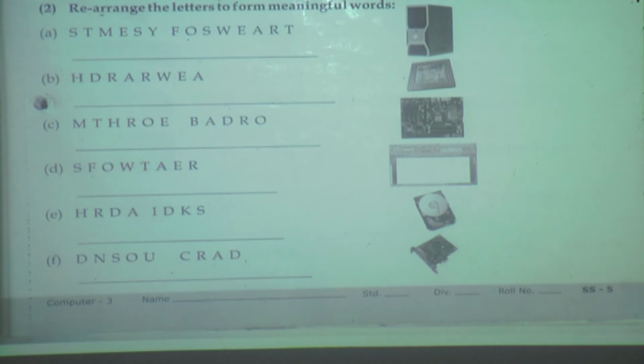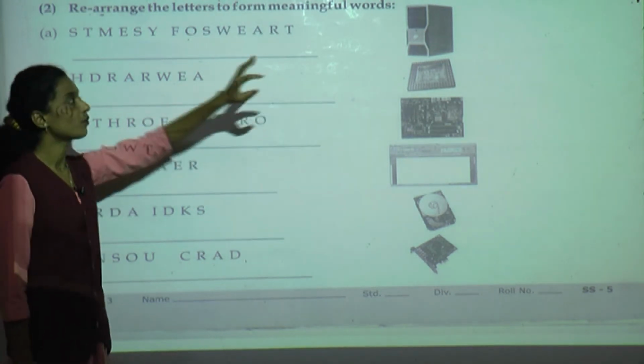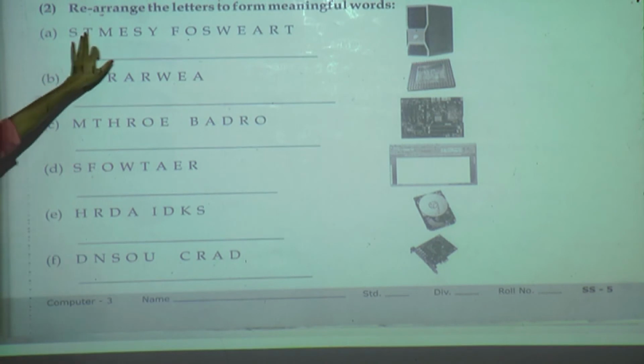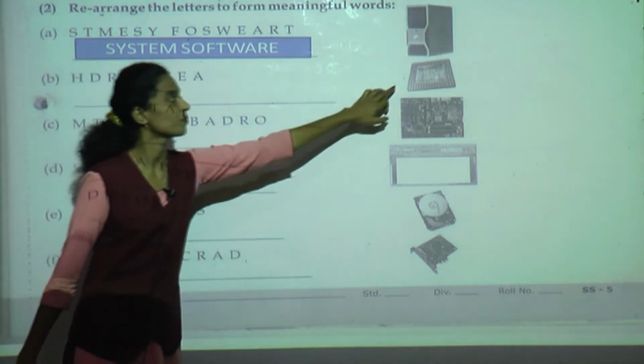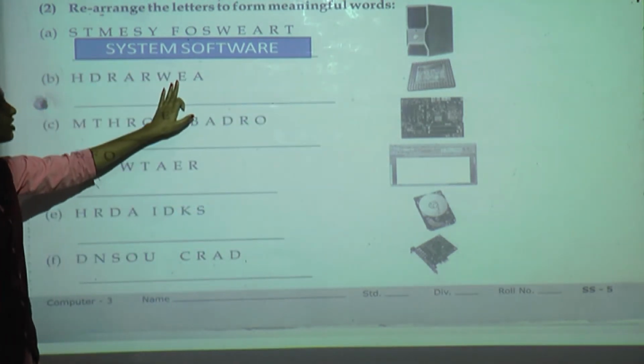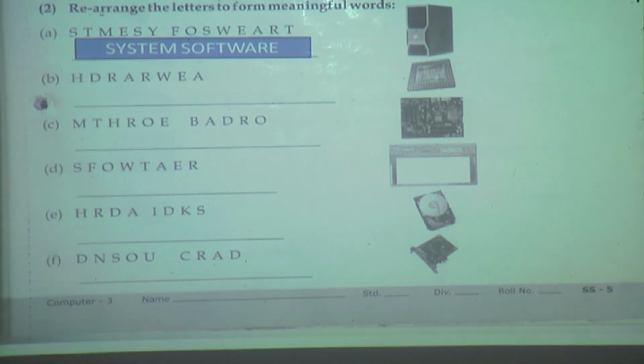Rearrange the letters to form a meaningful word. These pictures are given, and we have to name the picture. Some jumbled words are given, and we have to rearrange them. What is this? Which word will come here? Yes, right, system software. Next one, see the second picture. What is this? These jumbled words are given, we have to rearrange the words. Which word will come here? Good, hardware.